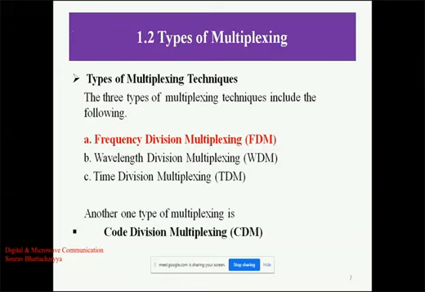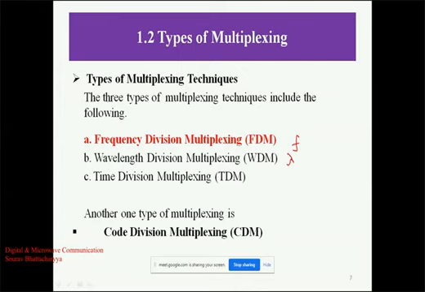So we have two types of multiplexing basically: frequency division multiplexing and time division multiplexing. Wavelength division multiplexing is the same as frequency division multiplexing, where in frequency division multiplexing we use the frequency of the signal, and in wavelength division multiplexing we use the wavelength of the light.